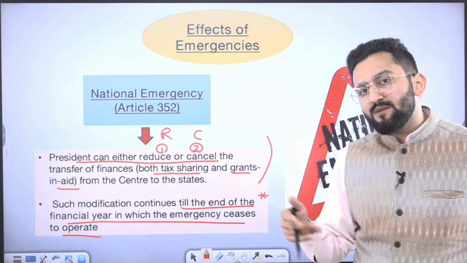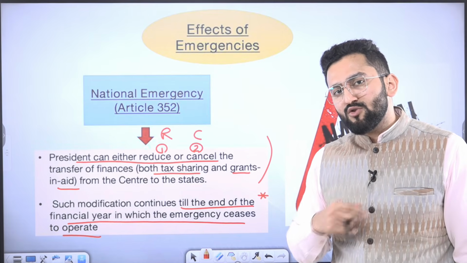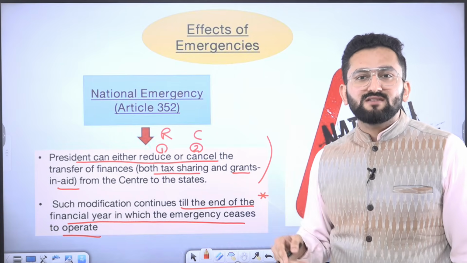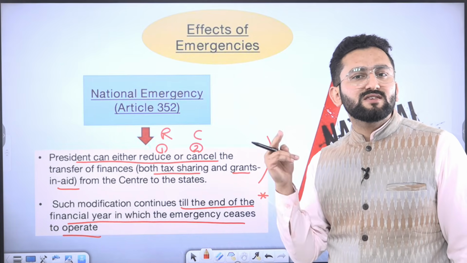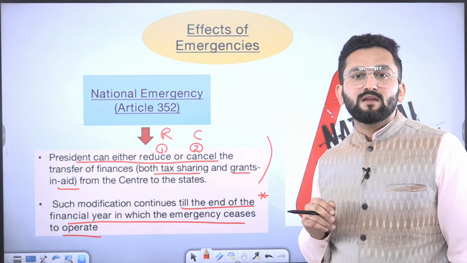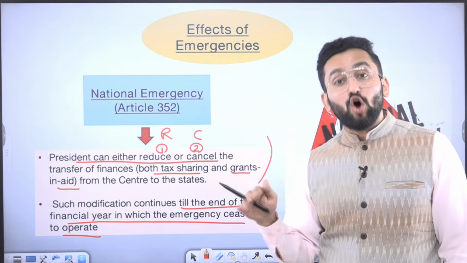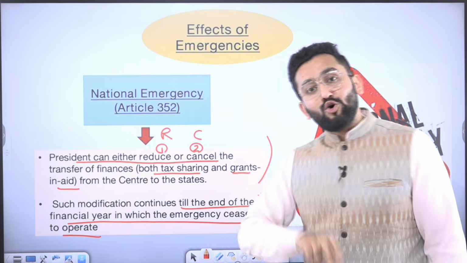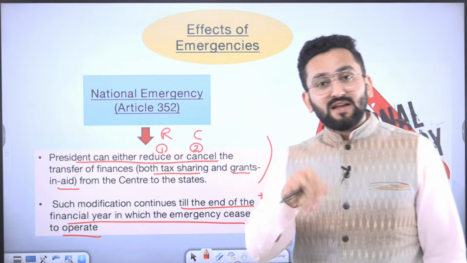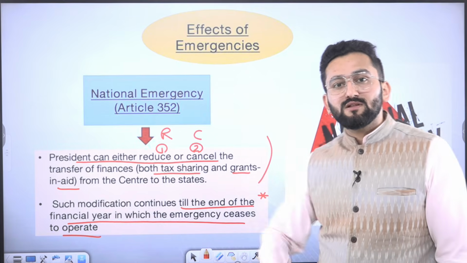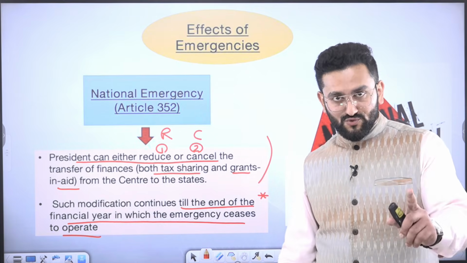Now they are going to use some words, like this particular provision will cease to exist after 6 months from the removal of national emergency. Since you have read this clause, that this law is applicable only till 6 months from the cancellation or removal of national emergency, sometimes students link this with everything, but that's not true, okay?